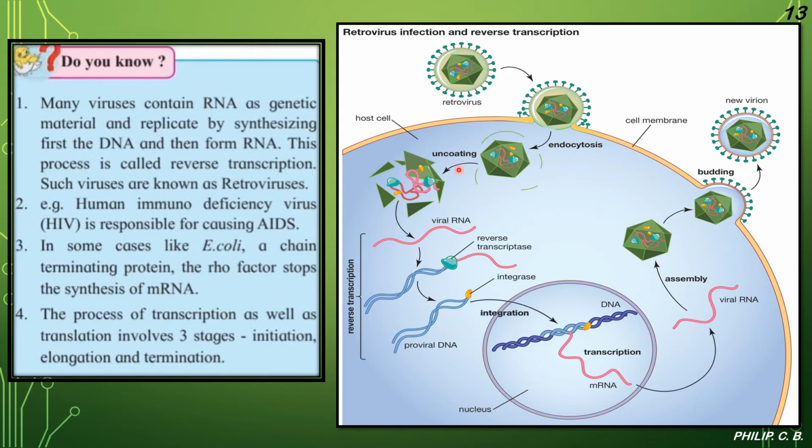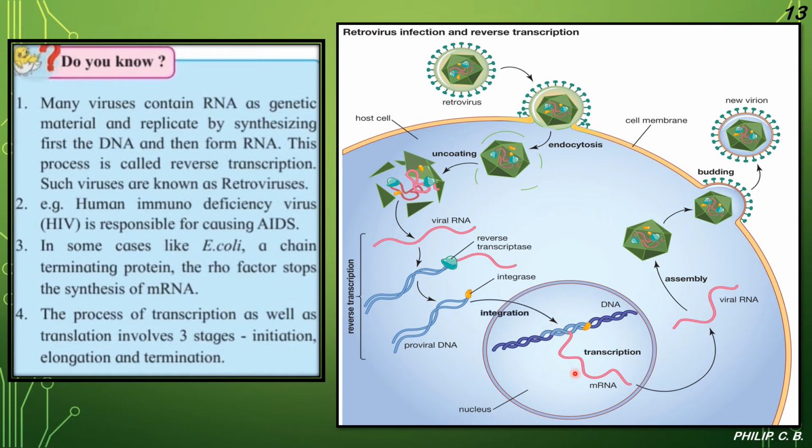Once it enters, it starts uncoating. What is uncoating? The outer covering is denatured. Then you can see the viral RNA getting released from the retrovirus. So you can see the RNA strand. Now by reverse transcriptase it gets converted into DNA by the reverse transcription process and then enters into the nucleus. In the nucleus, it gets integrated with our DNA.